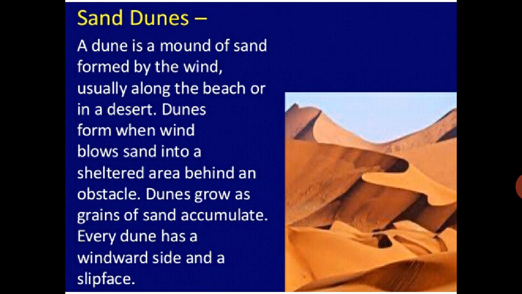See, when the wind is blowing, the sand is going. But when the speed of the wind is less, at that time the sand falls and gets deposited in a low hill. This type of structure is created, and these structures are known as sand dunes. So all different things are there. Mushroom rocks are there, sand dunes are there. All the things are because of the exogenic and endogenic forces.